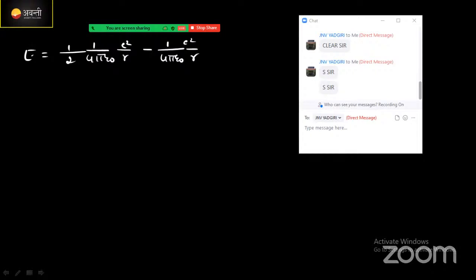Here, guys, let's do one thing: take 1 by 4 pi epsilon naught e square by r as common. If you take this as common, it will become 1 divided by 4 pi epsilon naught r, and on the numerator it will be e square.